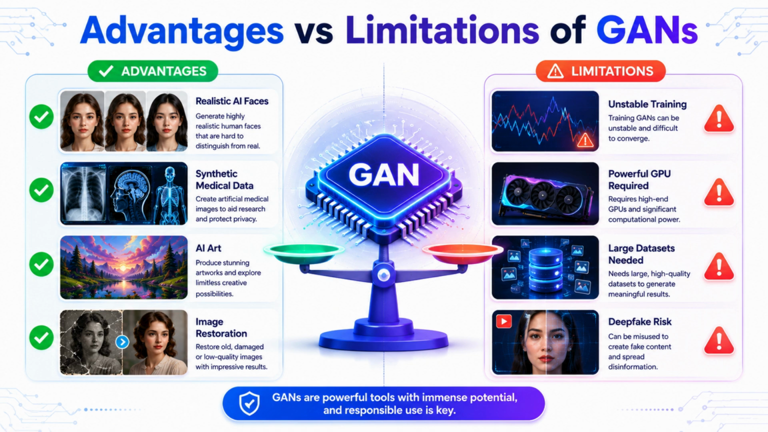However, GAN is difficult to train. The generator and discriminator must improve at the same pace. If one becomes too strong, the other struggles to learn, resulting in poor quality outputs. Training GANs also requires large datasets and powerful computers, making them expensive and time consuming to develop.